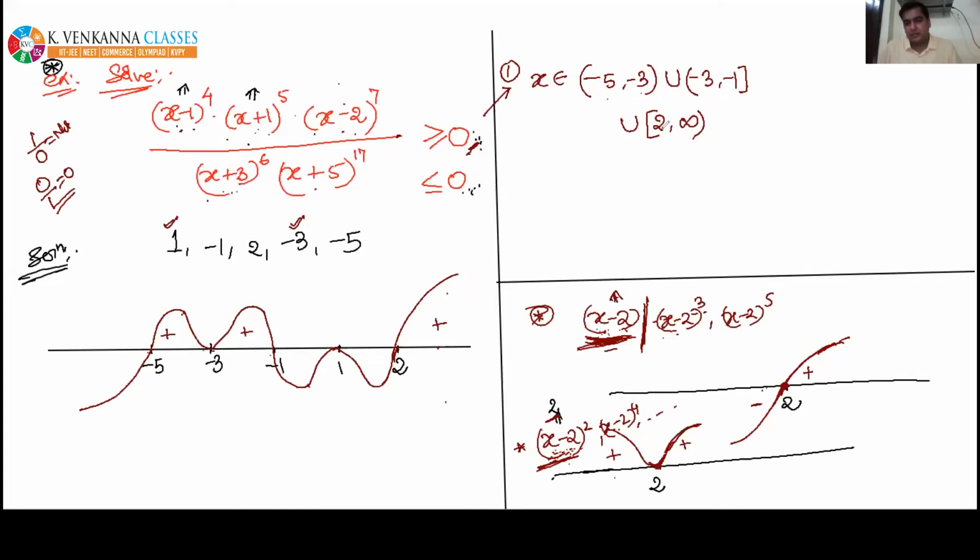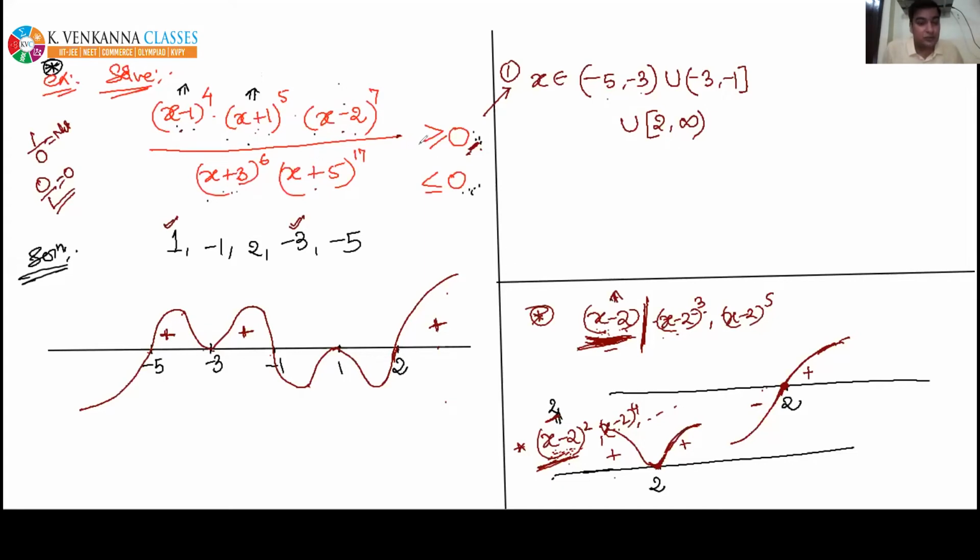Previously, the questions which you solved, you gave answers like this, but this is a little different. Everyone, please focus here. The final answer is I am taking greater or equal to 0. So I took this, greater, yes, I considered greater. But remember, I have to include those points also where this whole expression is becoming 0.